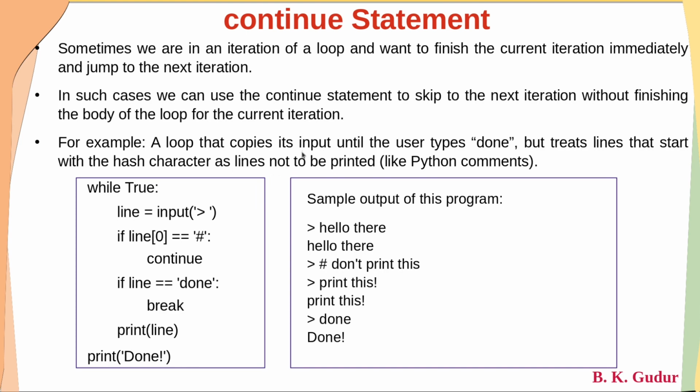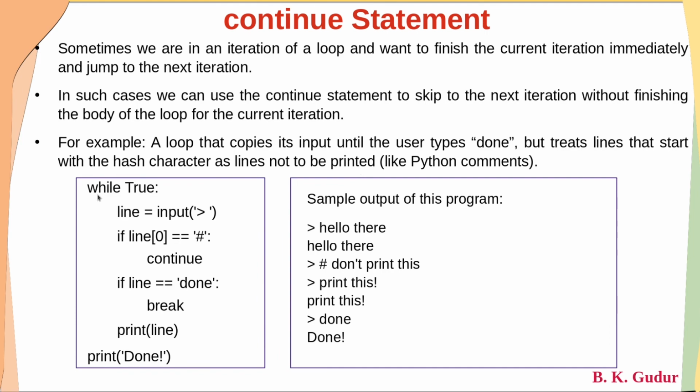So let us consider that there is a loop which copies its input until a user types done. And one more thing is, if the user starts typing with a hash character, then that line will not be printed. Otherwise, whatever the user types will be printed.